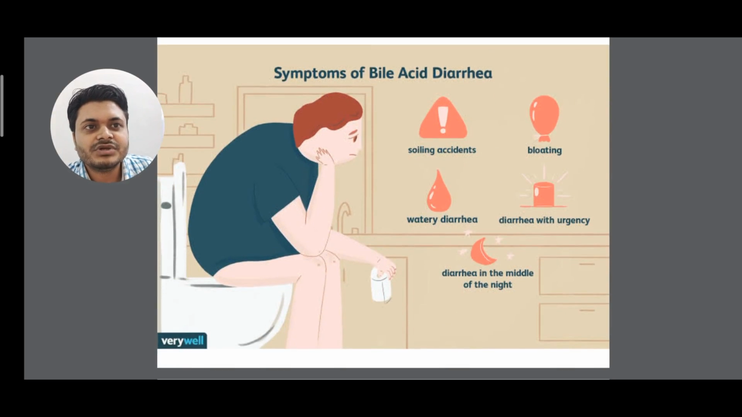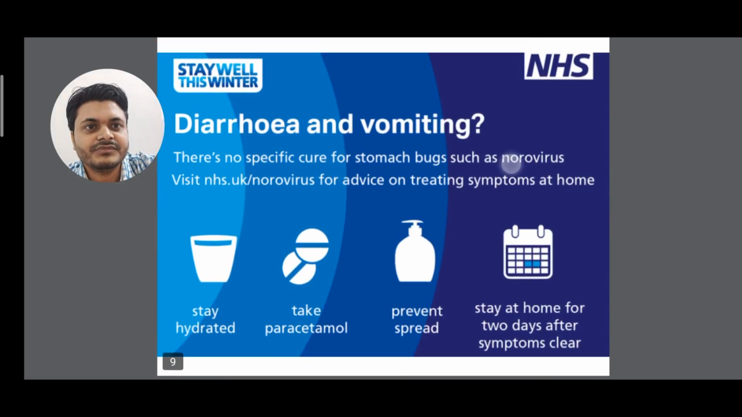Now what are the symptoms of bile acid diarrhea? First one is soiling accidents, bloating, watery diarrhea, diarrhea with urgency and diarrhea in the middle of the night. Now diarrhea and vomiting. There is no specific cure for stomach bugs such as norovirus. So you have to stay hydrated, take paracetamol, prevent spread, as well as stay at home for 2 days after symptoms clear.